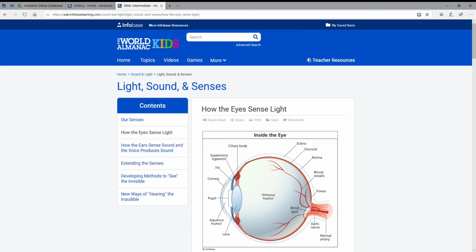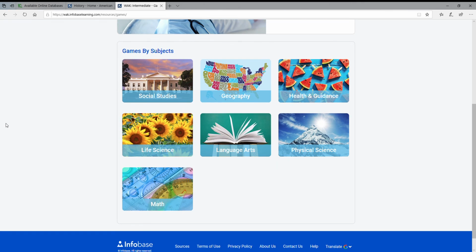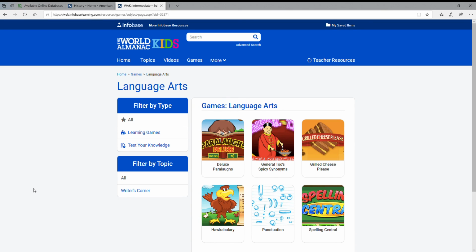Okay, so going back to my main resources. Oh, I should have mentioned there's also games in here. So if you're looking for something a little bit more fun than just a basic article or tutorial, there are different games you can play. So for example, they're all arranged by subject. So if you wanted to go into ILA and find a game that's helpful for teaching something, let's see, we've got grilled cheese, please. Let's take a look at that.